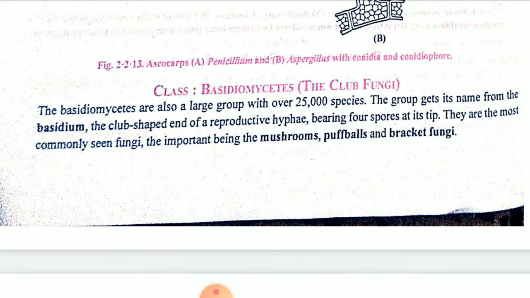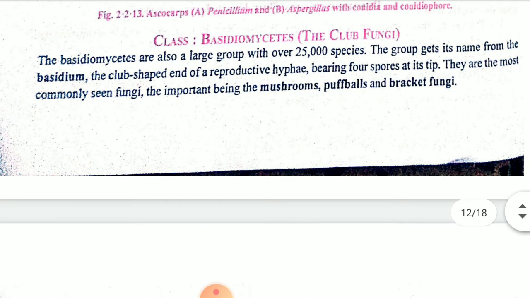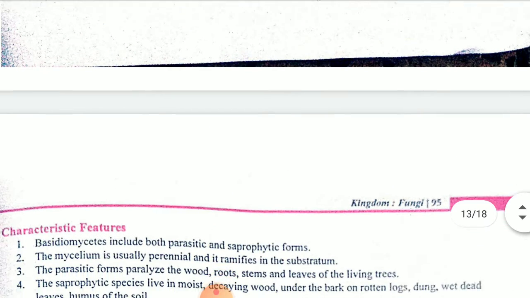Basidiomycetes: by the name itself, it is clear that it is having one fixed base at the bottom. Puffballs, mushrooms, bracket fungi, which we used to consume also. Not all mushrooms, but somehow they will be included in this group. 25,000 species are present. A large number of species are included here.